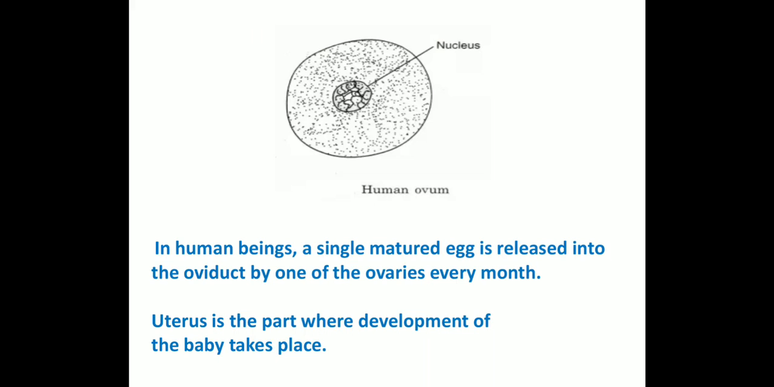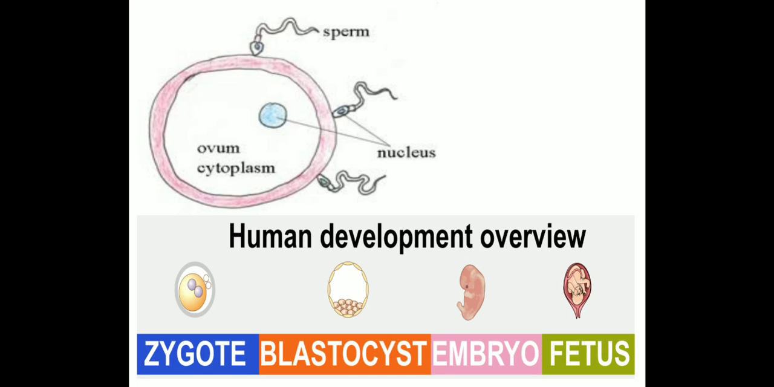Next topic we have is human development. How does a baby develop? So as you can see, millions of sperms are attached to the ovum. Only the active one among them enters with its head portion. Finally, when it fuses with the egg, it becomes a zygote. Then after further division, it becomes a blastocyst. That means the number of cells increases. Then it becomes a small embryo. And finally, it looks like a fetus, a normal small baby inside the womb.